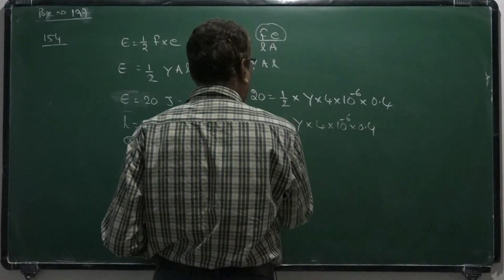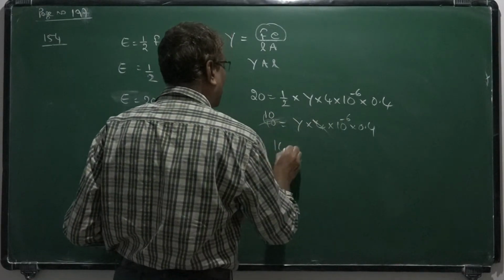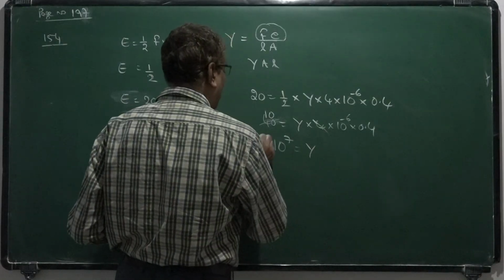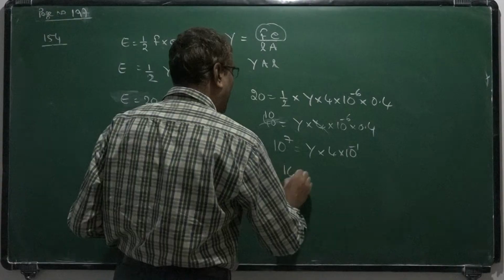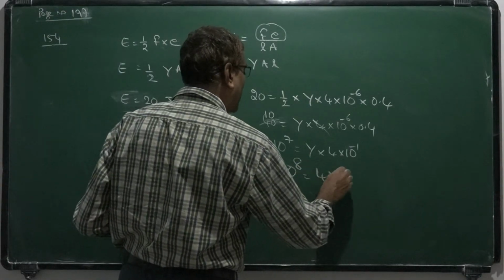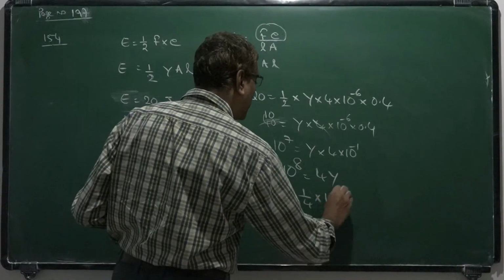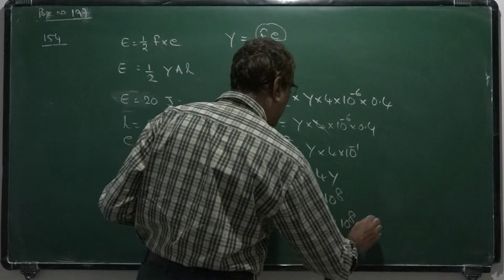So we will cancel out this 10, and this goes to this side. 10 to the power 7 is equal to Y into 4 into 10 to the power minus 1. Also this is 10 to the power 8 equal to 4Y. So Y equals 1 by 4 into 10 to the power 8, that is 0.25 into 10 to the power 8.